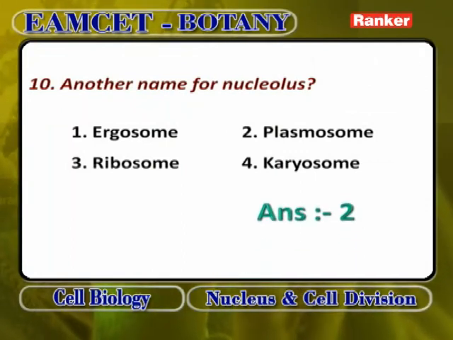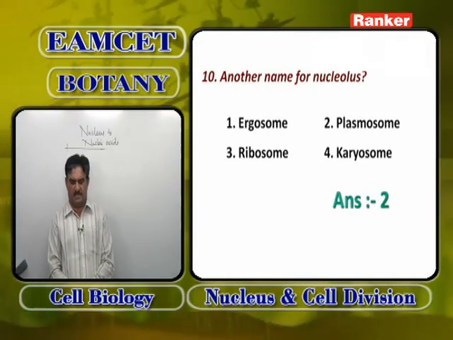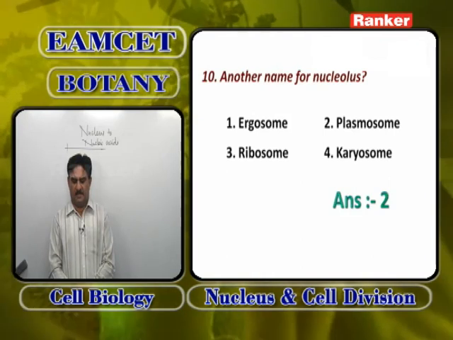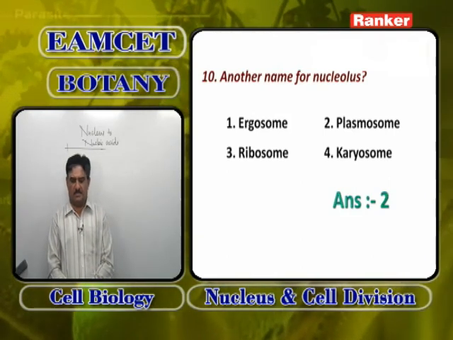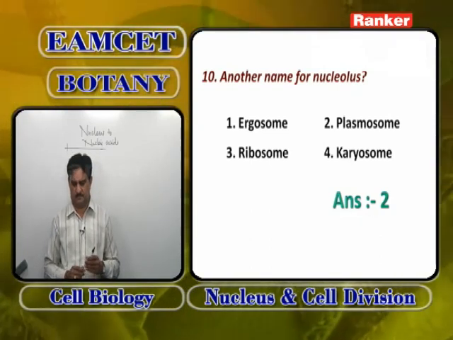The other name of nucleolus is plasmosome. Nucleolus was discovered by Fontana. Ergosome is the other name of ribosome, so options 1 and 3 are the same. Karyosome is a special structure present in the nucleolus. So another name of nucleolus is plasmosome.